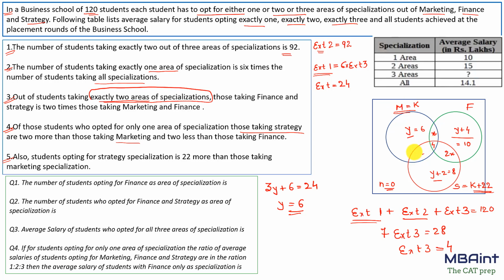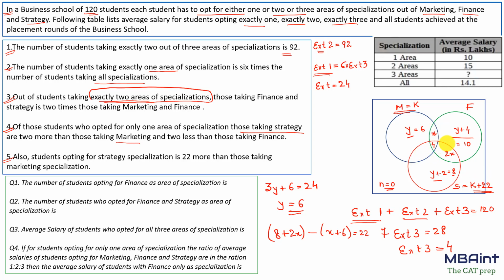Now in strategy and marketing, this area is common. So only the sum of this area and this area would create the difference of 22. So what we can say is that 8 plus 2x, if we subtract this x plus 6, we will get 22, because this is the region that will create the difference of 22, because this region is common. Hope this is clear, right?